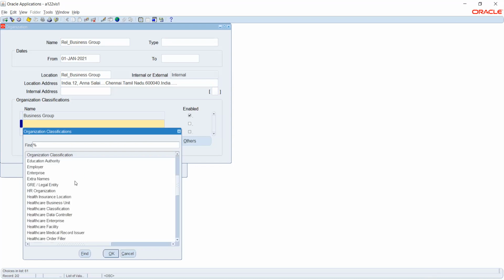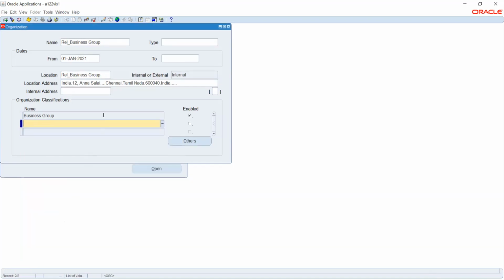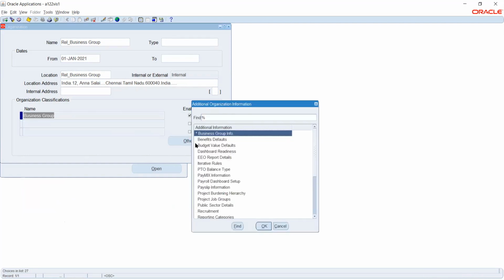If you see here, we have a list of things, so we can define anything in this. We have given this, so the next step is to give the basic information to the system. These are the information that we can input to the system. There will be a lot of details that we can capture, and based on the requirement, we can input. The mandatory one is this one.